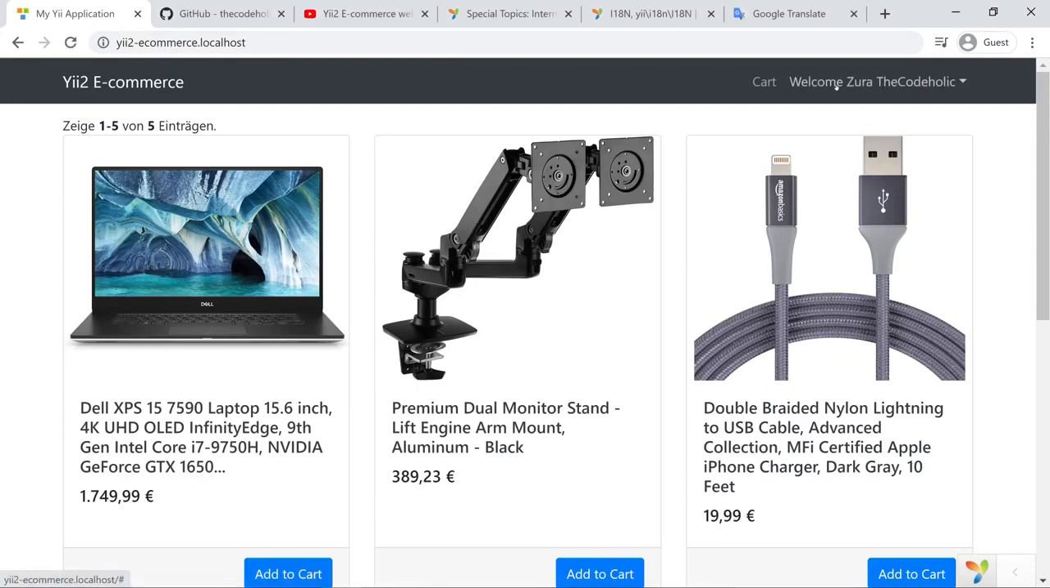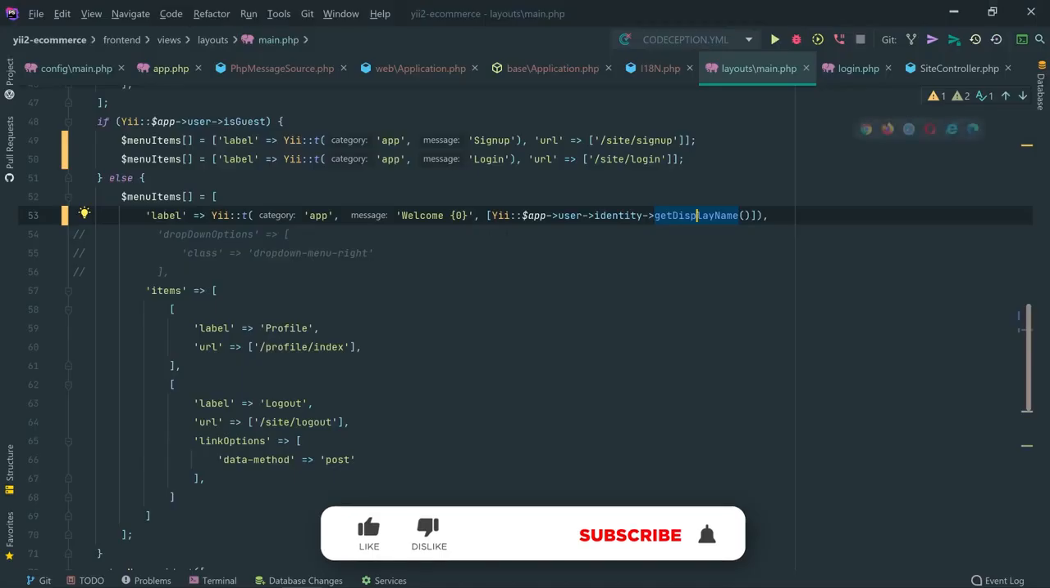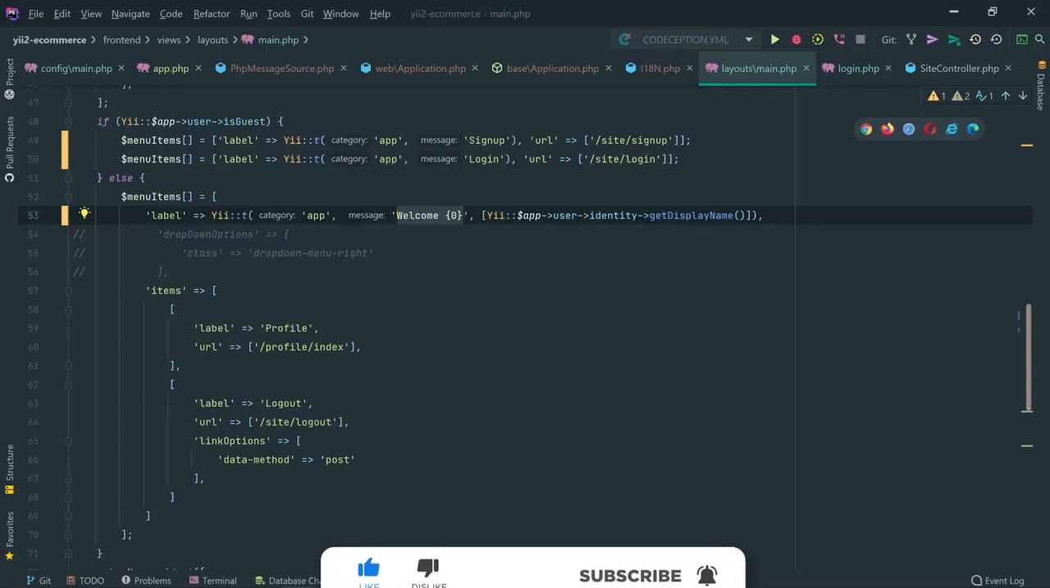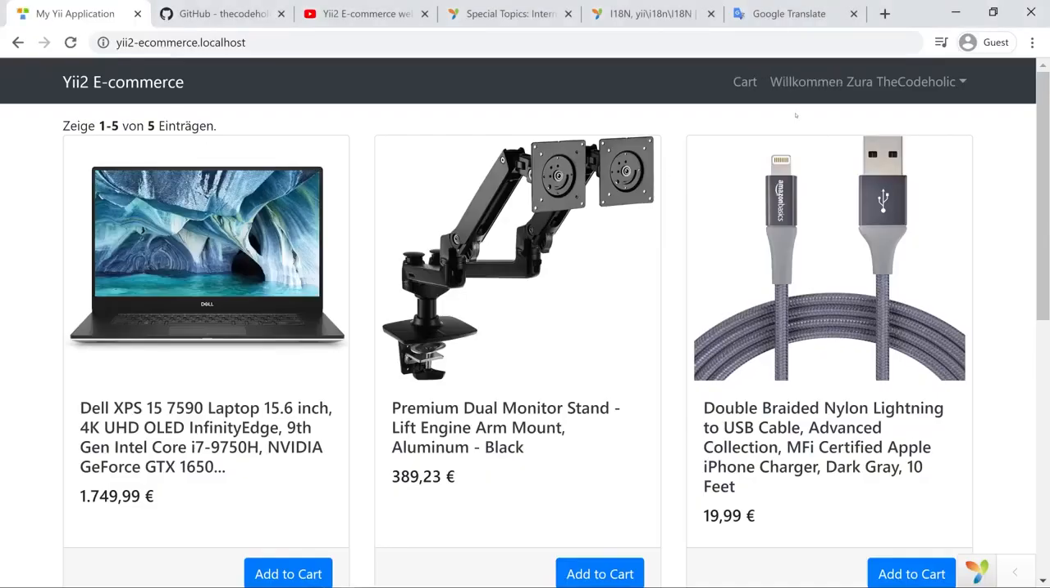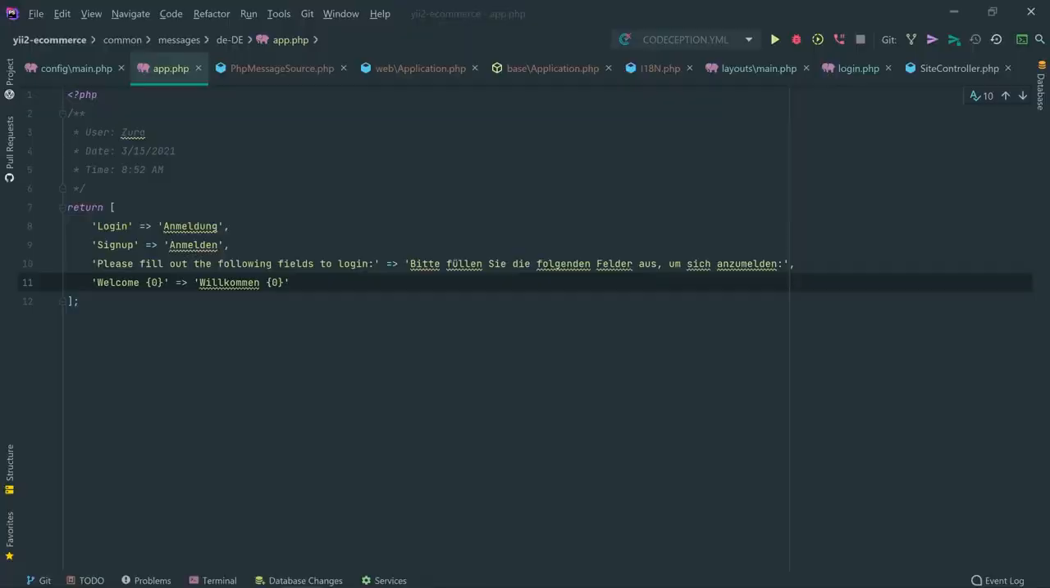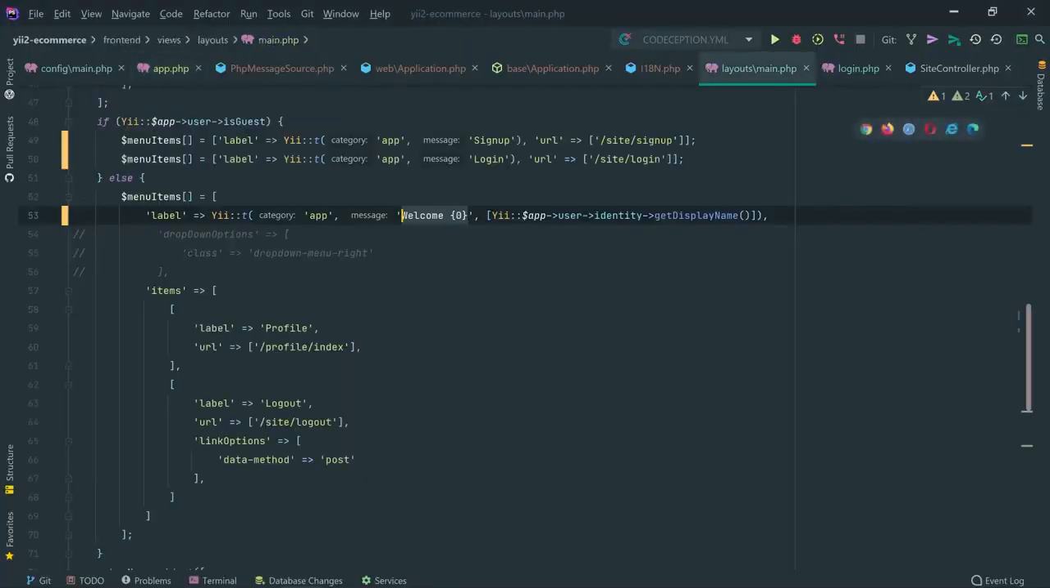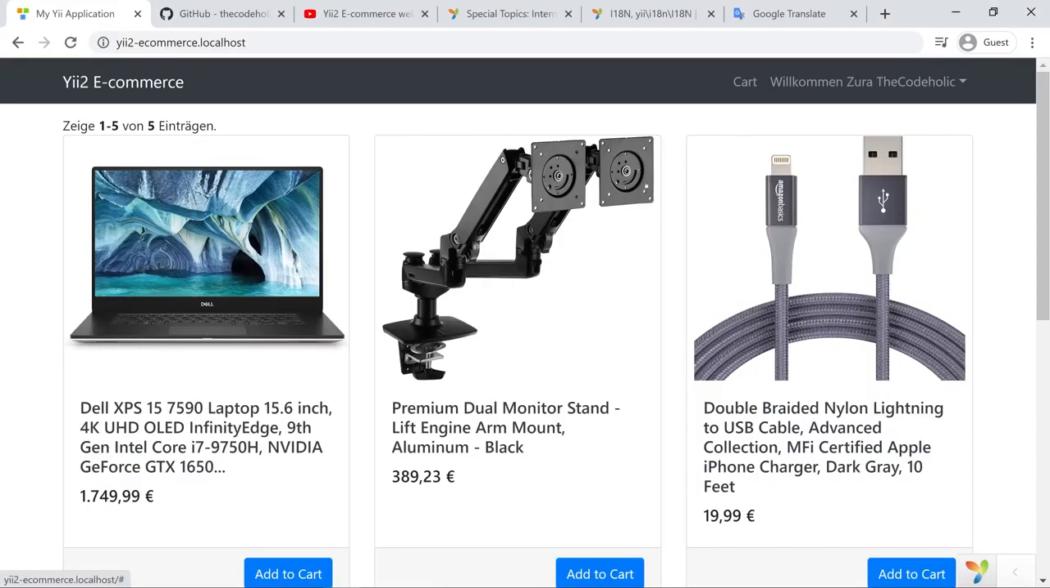However, I don't see German text anymore. That's because the source message was changed. The source message now is this. I go in the app.php, change that into 0, and in this case it should work. If you have only one placeholder to replace, you can even skip the array brackets and just specify that value directly, and it's going to work in the same way.